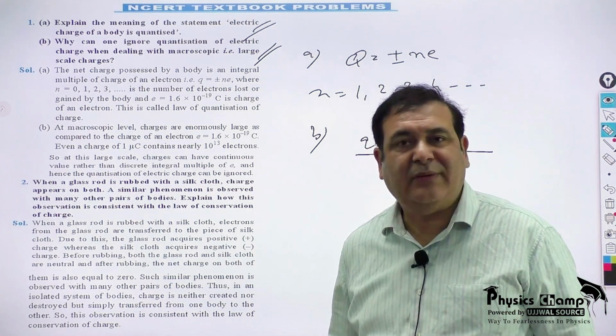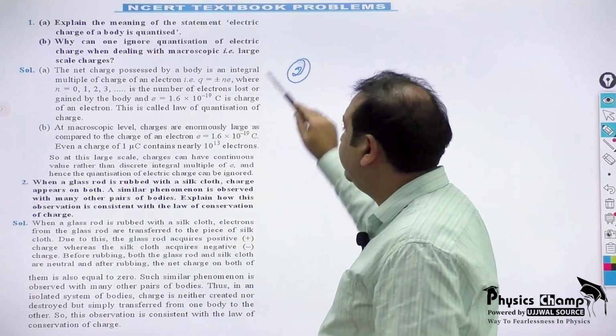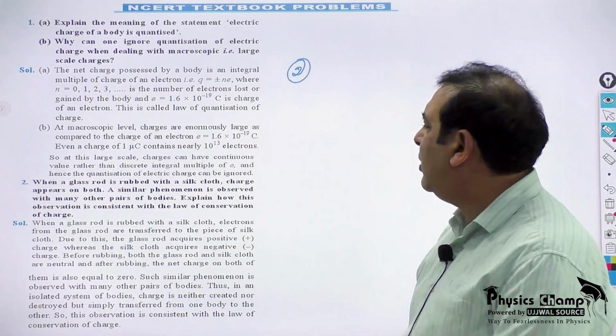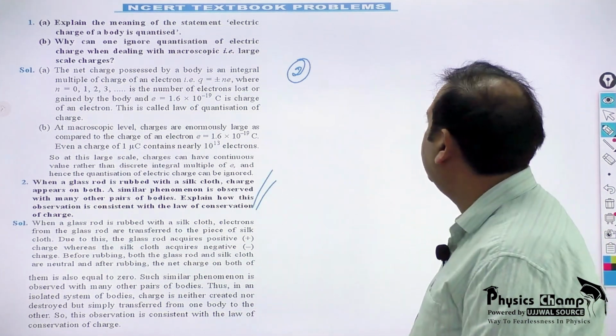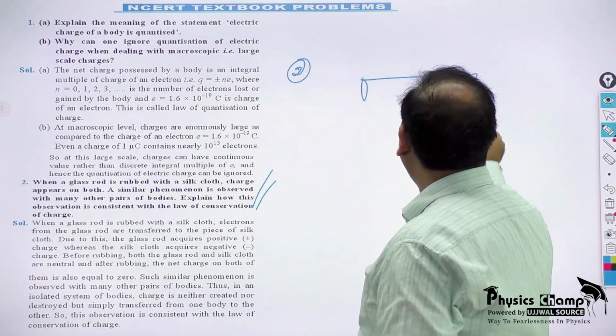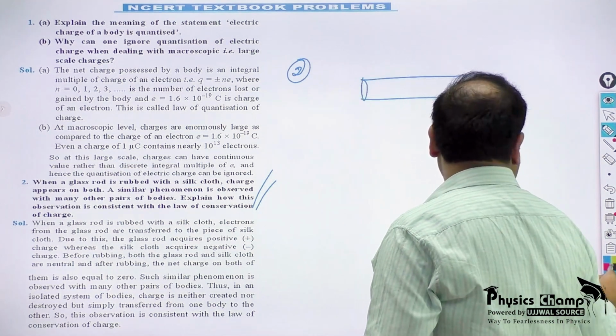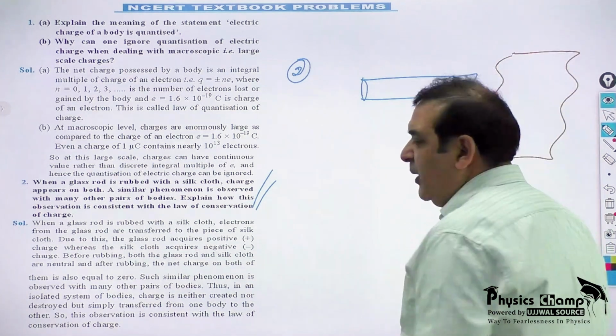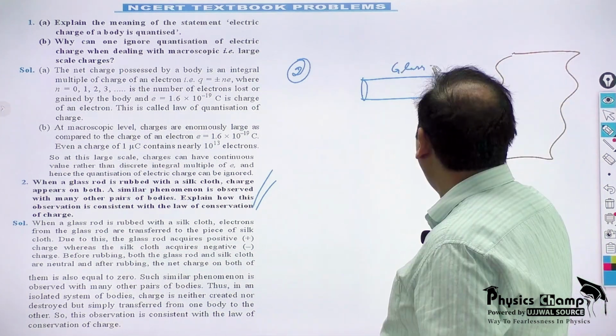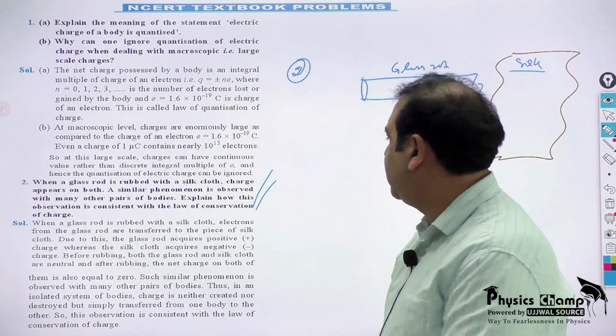Now second question of NCERT: when a glass rod is rubbed with silk cloth, charge appears on both. So you have a glass rod and on the other side some silk cloth. You are rubbing the glass rod against the silk cloth, and charge appears on both.